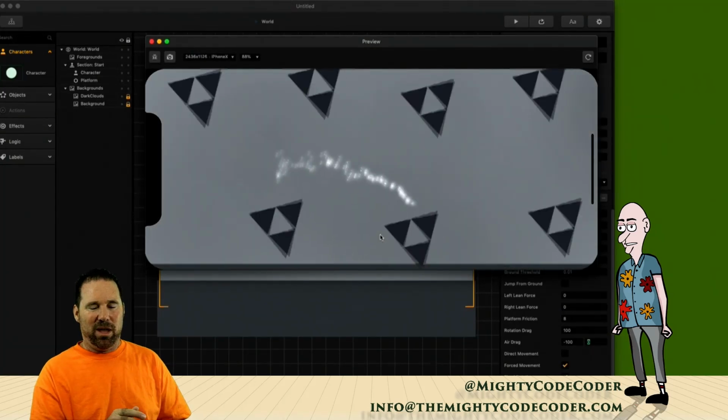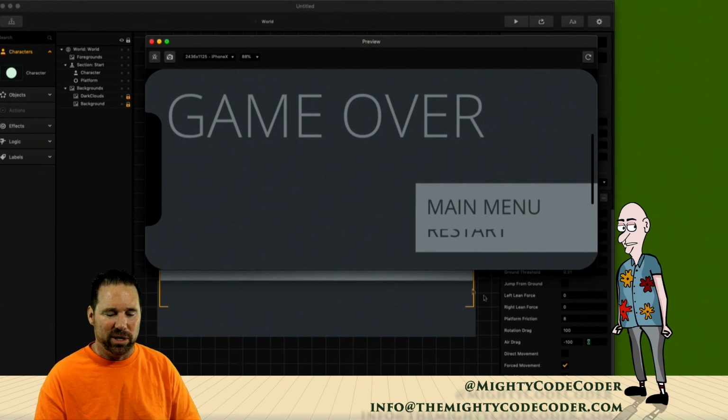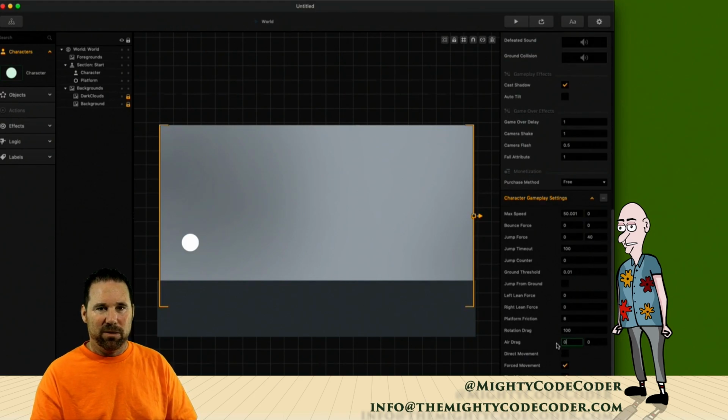Okay, so if I'm going that way, you'd think my jump would be forward momentum, but I'm jumping and I'm kind of backing off because the wind is harder. So you could create that type of effect, which is kind of cool. I'll set that back to 0.